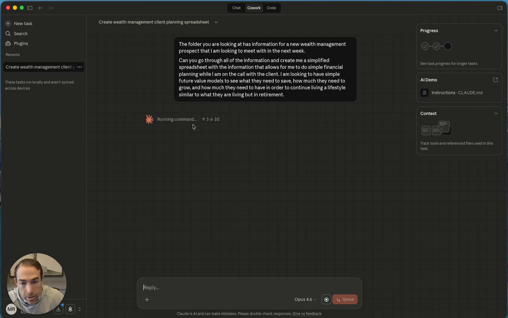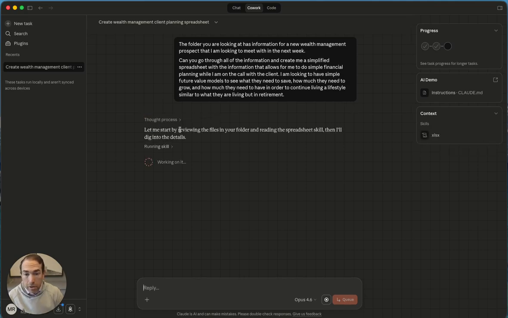Context. So it's doing something, running a command, using a skill. Let me start by reviewing the files in your folder and reading the spreadsheet skill. Then I'll dig into the details. So it's using a skill.